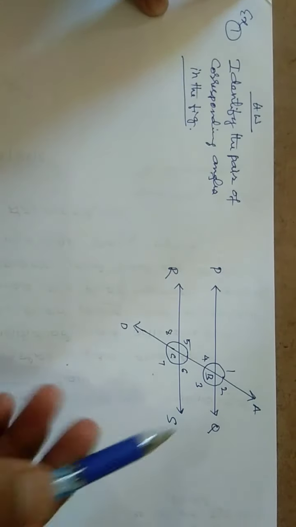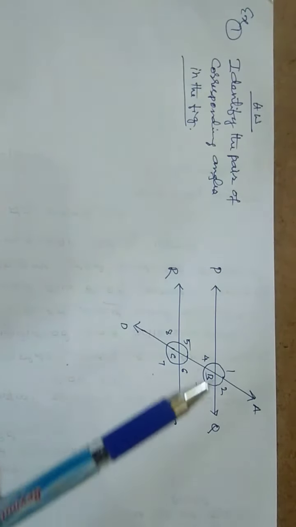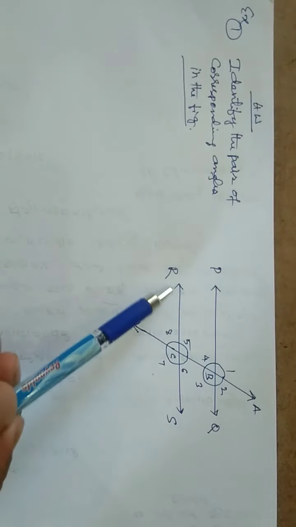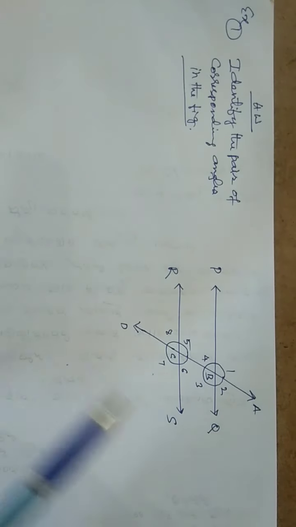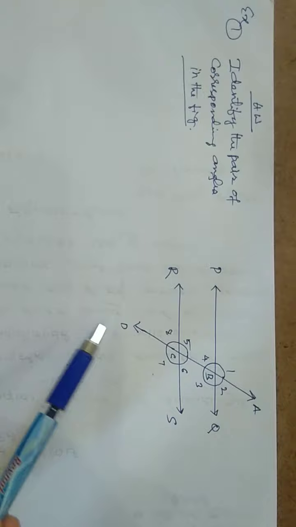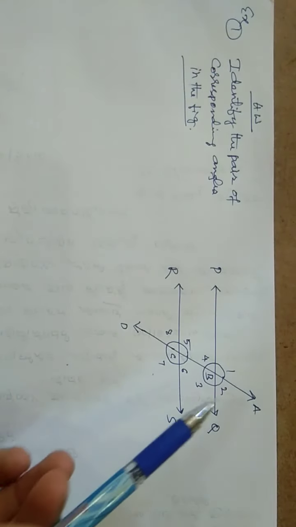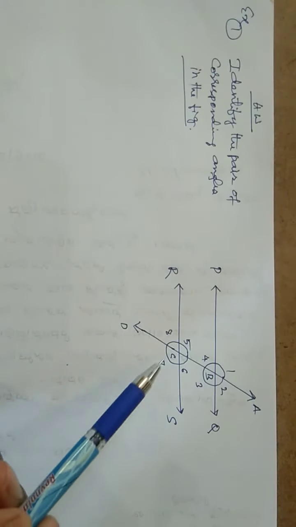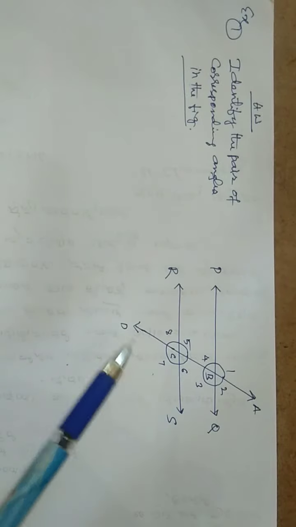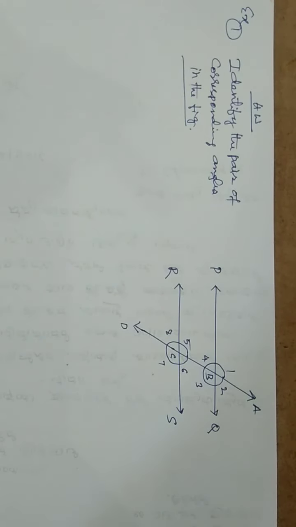In this figure, PQ and RS are two parallel lines. ABCD is a transversal, so 1 2 3 4 5 6 7 8, there are 8 angles that have been created. In these 8 angles you have to identify the 4 pairs of corresponding angles.